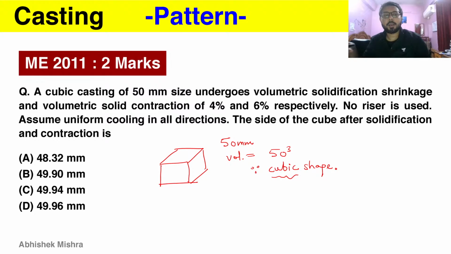And here the solid shrinkage or solid contraction is given as volumetric, so just remember that. No riser is used, so you will find that the shrinkages that are happening will make the size smaller. There is no riser to compensate for them and keep the size from getting smaller. We have to assume uniform cooling in all directions, which is just an assumption. We have to find the side of the cube after these two contractions.